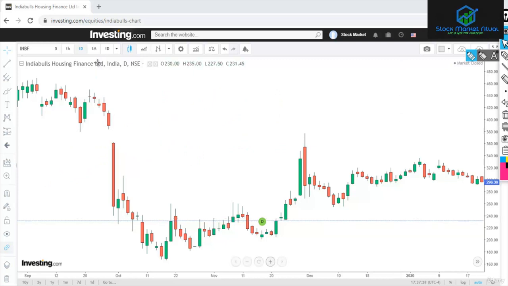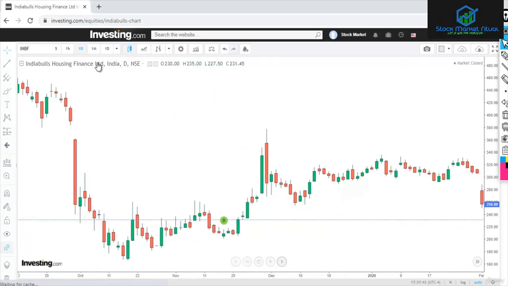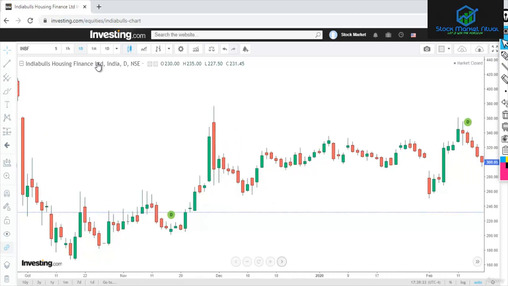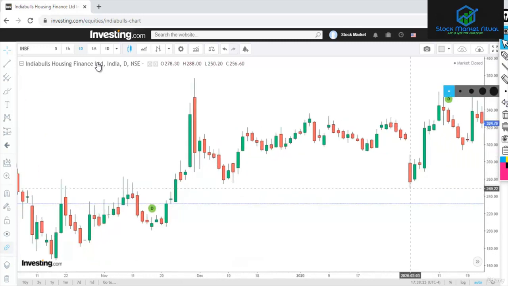So if we move forward from this, you can find another gap on this day. You can see the price was going up and it was making another range. There was a consolidation, and on this day the price makes a gap down, and then the price fills the gap, but there was a clear breakdown with a gap.